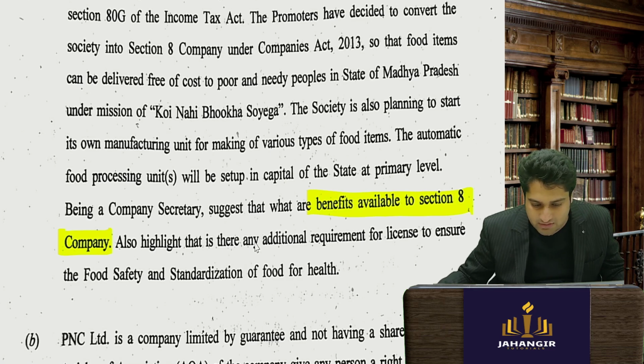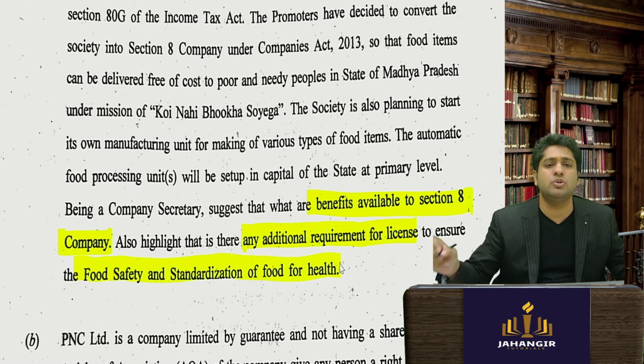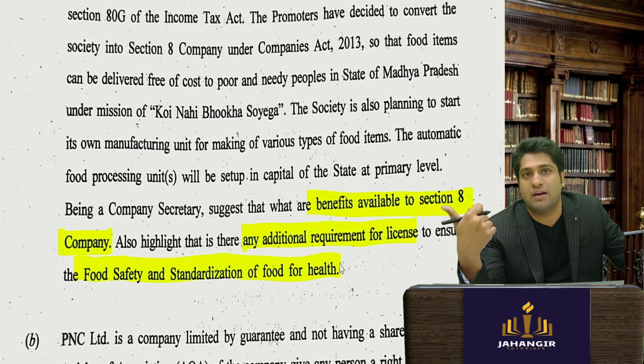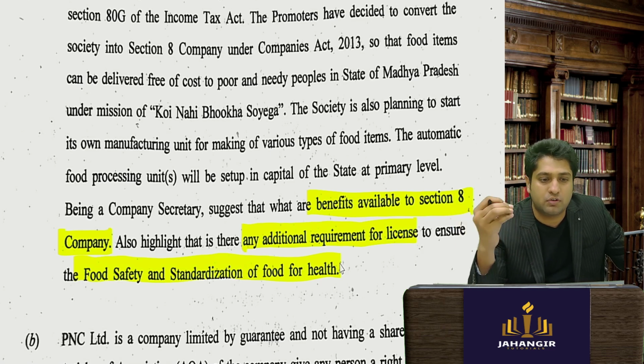Then: highlight any additional requirements for license to ensure food safety. So again, what are the requirements to get a food safety license? You have to give all the necessary documents to the FSSAI office.